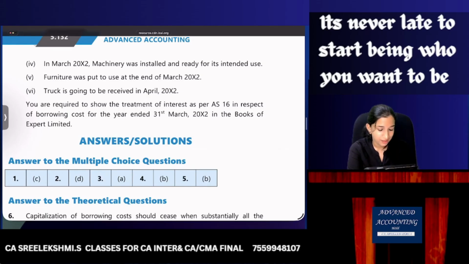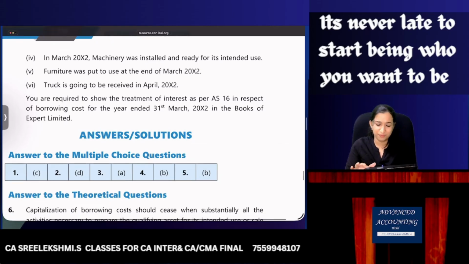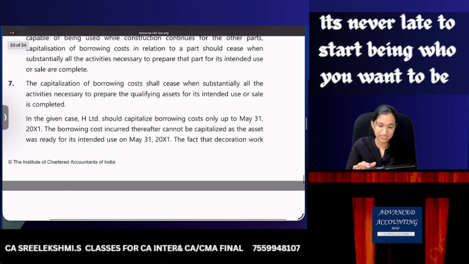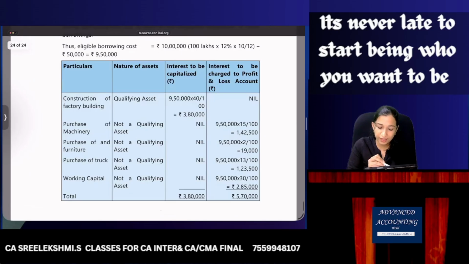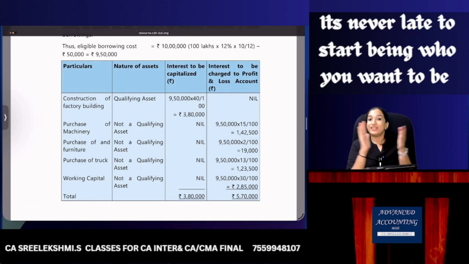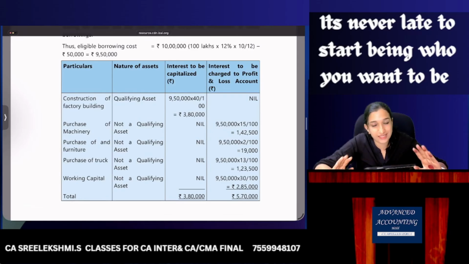You are required to show the treatment. So basically very similar to what we are doing before. Construction of factory building, qualifying assets. So that interest is capitalized. Machinery, furniture, truck, working capital, not qualifying assets. So interest is charged to P&L. So that's it. A16 is done.